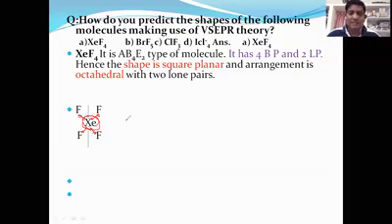Now we should calculate how many bonding electrons there are. How many bonds are there? This is 1, 2, 3, 4. 4 multiplied by 2 equals how many bond electrons? 8. There are 8 bond electrons.